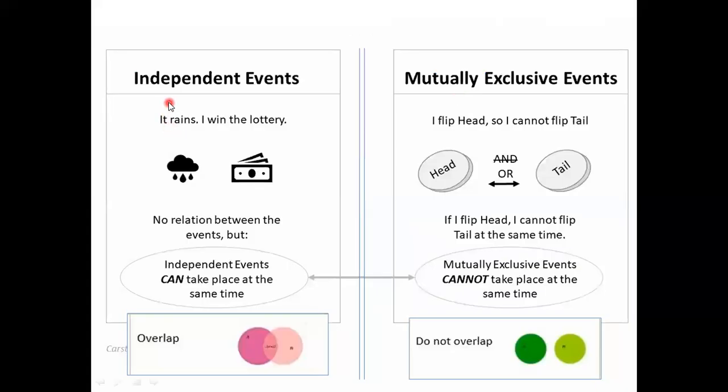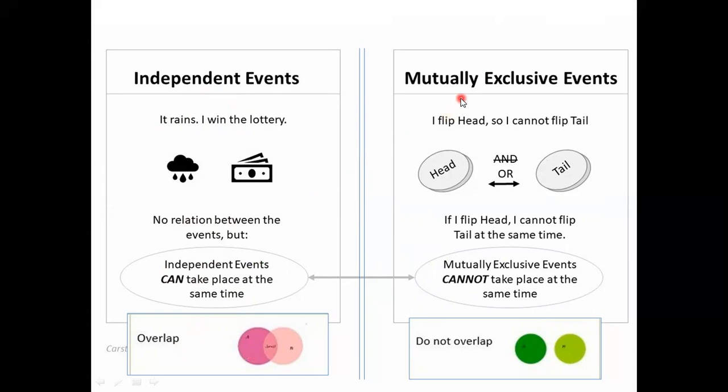Here, for independent events, let us consider this example: it rains, I win the lottery. There is no relation between these two events, but these two events can take place at the same time. So, independent events have no relation between them but can take place at the same time. So, the Venn diagram of independent events overlaps.